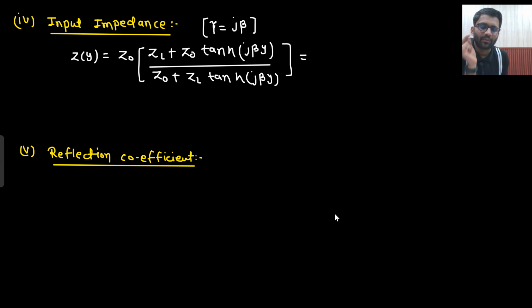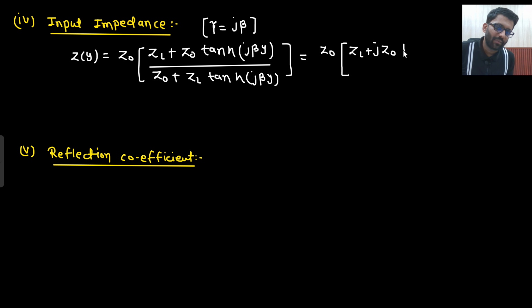Tan hyperbolic J beta Y can be written with J coming outward and the hyperbolic gone. So Z0 into ZL plus J Z0 tan beta Y, actually not tan beta L, because we are writing in terms of Y, divided by Z0 plus J ZL tan beta Y.